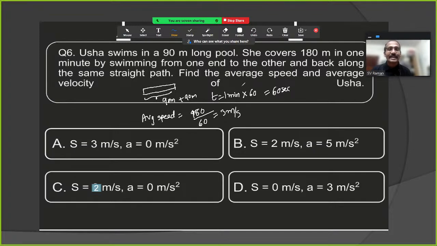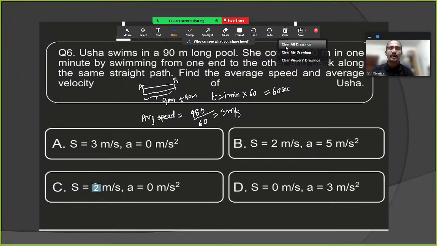Next, what is acceleration? Let's say Usha swims from point A to point B, that is 90 meters, and she came back again. Once she came back, the displacement value will be 0. Once displacement is 0, velocity is 0. Once velocity is 0, acceleration is also 0. So what is the right option?